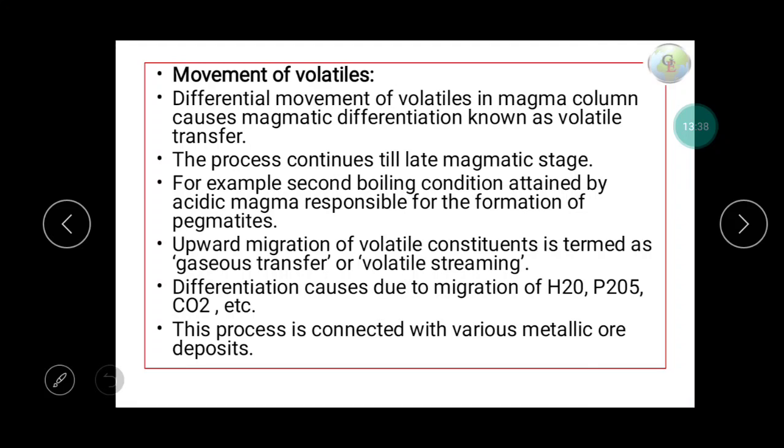So when the volatiles get transferred from one place to another place, because of that the elements also get differentiated. So it also causes the differentiation of the rock.